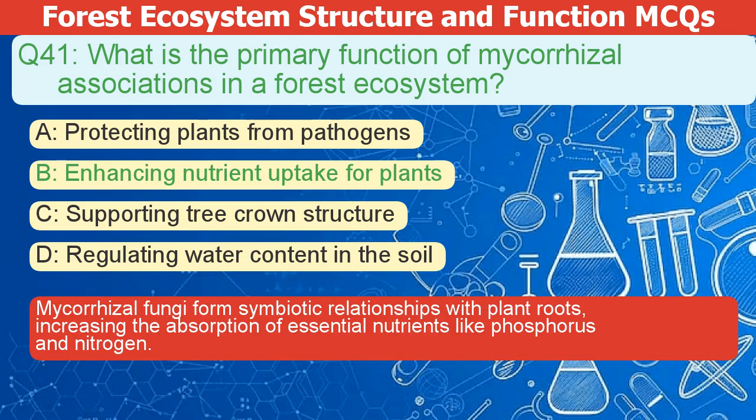The correct answer is B. Mycorrhizal fungi form symbiotic relationships with plant roots, increasing the absorption of essential nutrients like phosphorus and nitrogen.